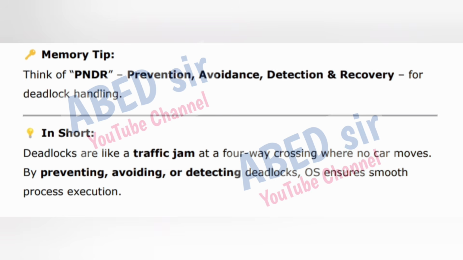Memory tip. Think of PNDR: prevention, avoidance, detection and recovery for deadlock handling. In short, deadlocks are like a traffic jam at a four-way crossing where no car moves. By preventing, avoiding, or detecting deadlocks, OS ensures smooth process execution.